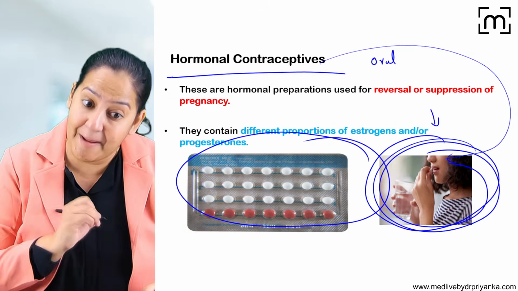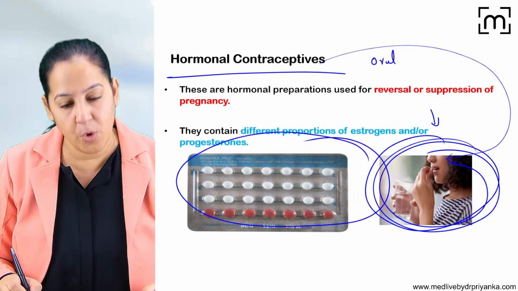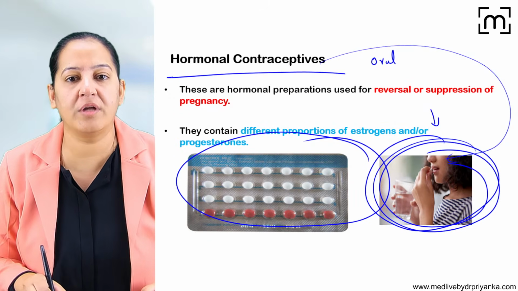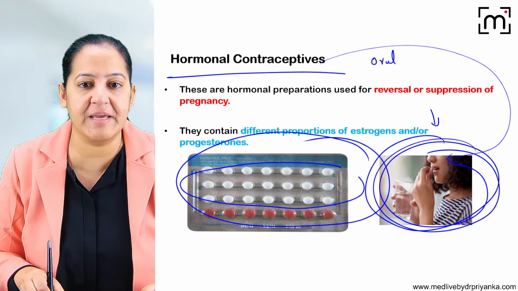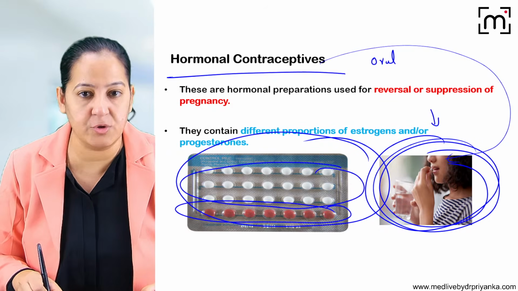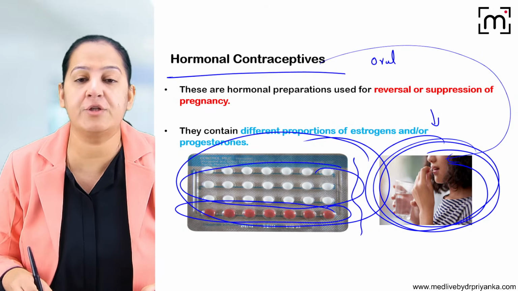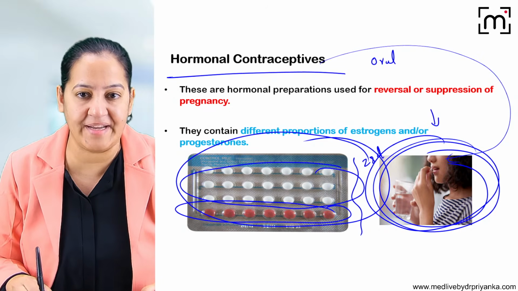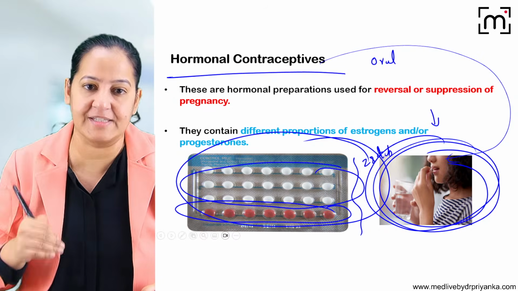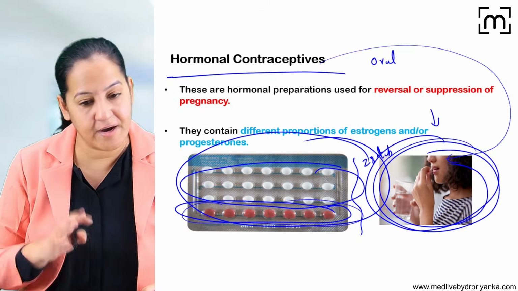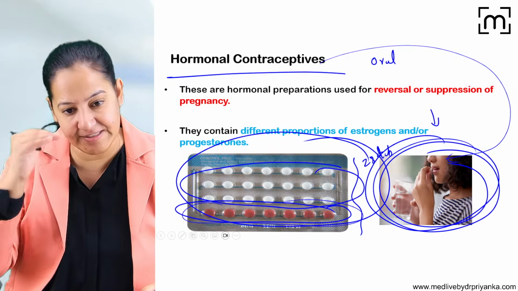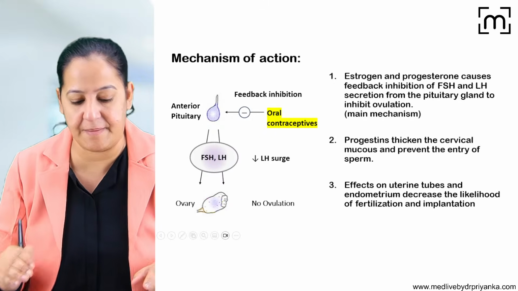It is in the form of tablets, 1 tablet daily. It contains a total of 21 tablets of the same composition and 7 are iron, so a total of 30 tablets. I'm sorry, a total of 28 tablets are there, so it is provided for 4 weeks. The last ones just complete the cycle and contain iron. The first 3 weeks of tablets contain the hormones.